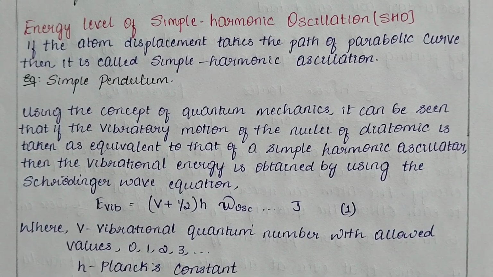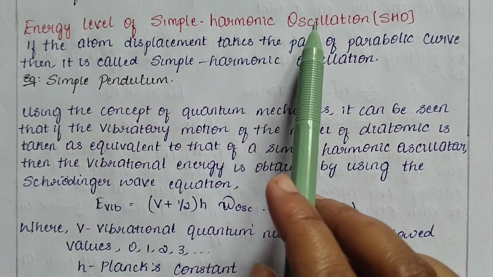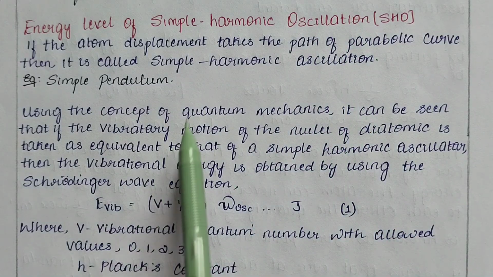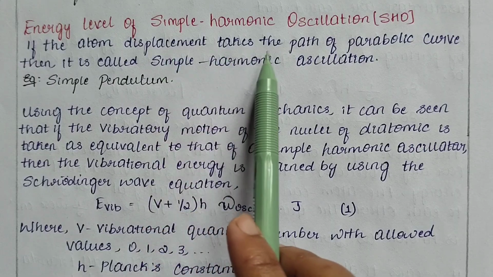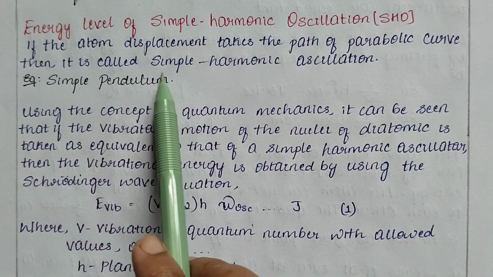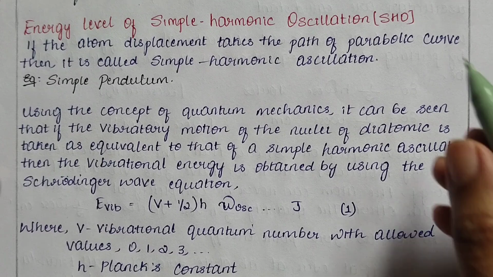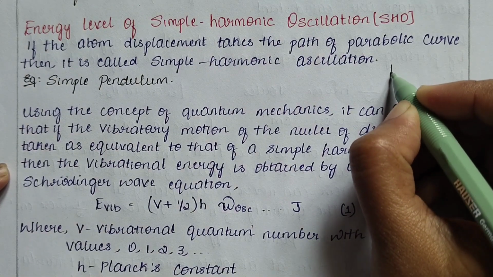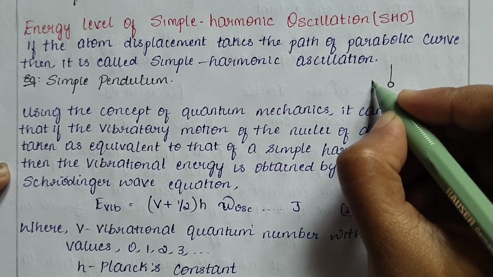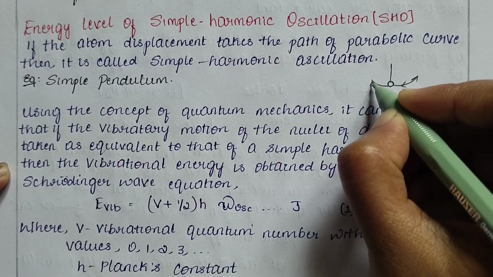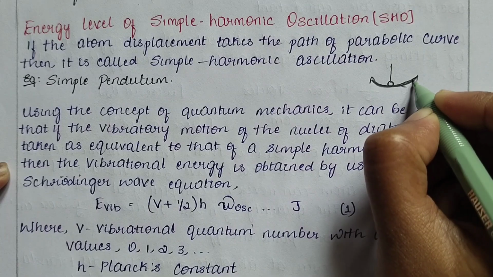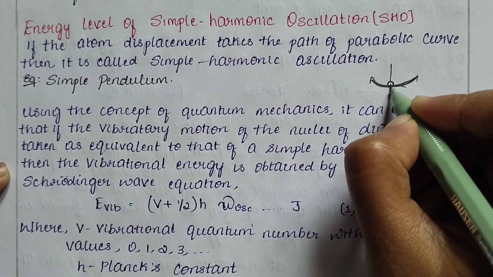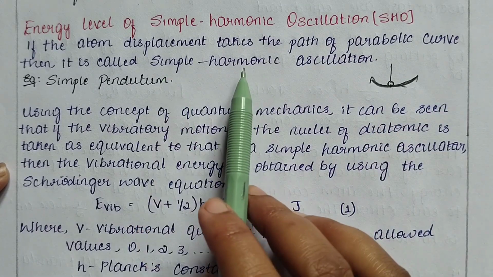Now we'll discuss the derivation of the energy levels of simple harmonic oscillation. First, let us see what simple harmonic oscillation is. If an atom's displacement takes the path of a parabolic curve, then it is called simple harmonic motion. Consider a thread with a ball. The movement of the ball in this direction and back again in this direction, the semicircular movement of an object from its center, is called simple harmonic oscillation.